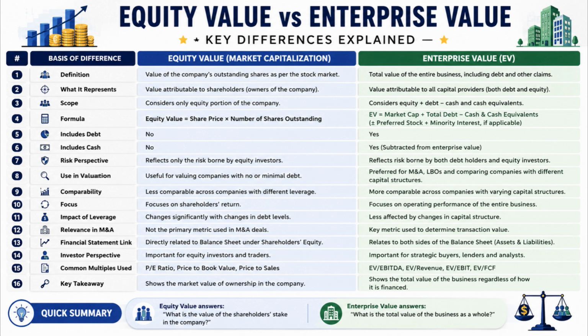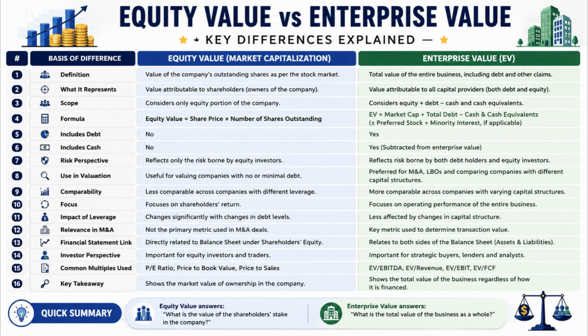Number 13. Equity value is directly linked to shareholders' equity on the balance sheet, whereas enterprise value relates to both assets and liabilities of the company. Number 14. Equity value is especially important for stock investors and traders, whereas enterprise value is more important for lenders, analysts, and strategic buyers.